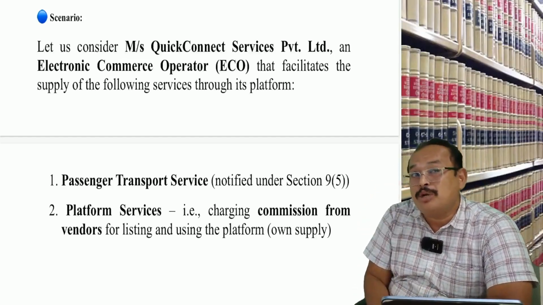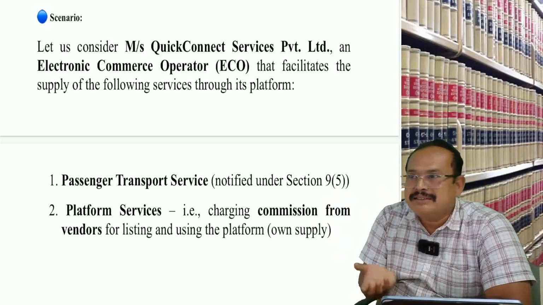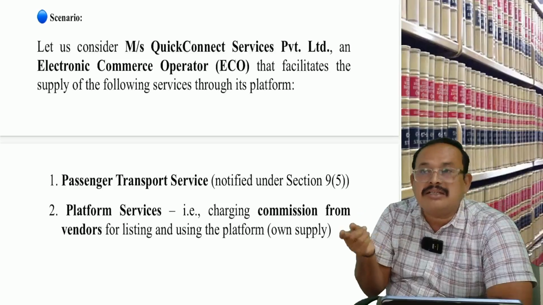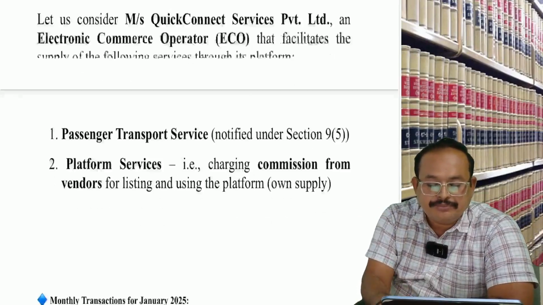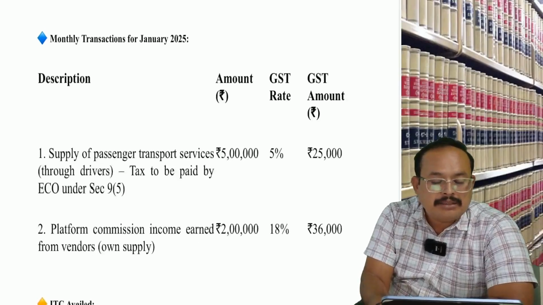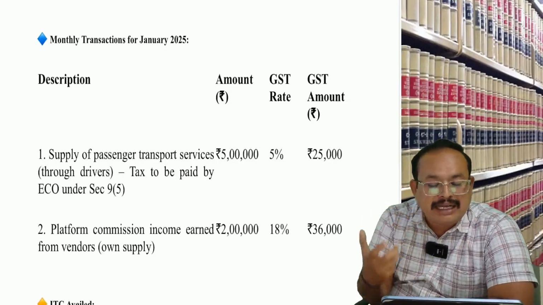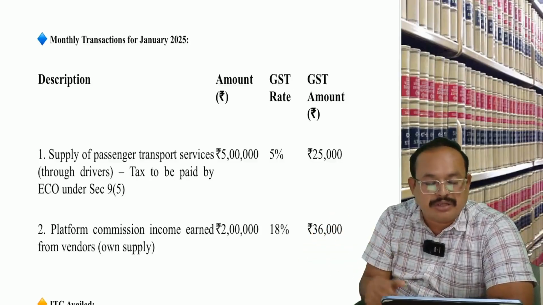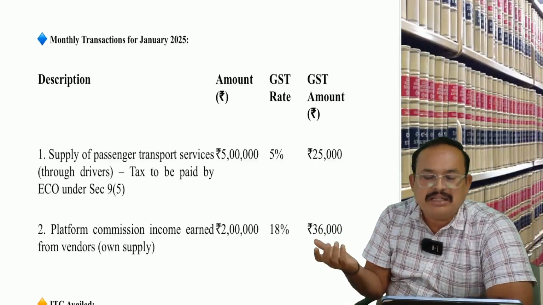Under 9(5), who is liable to pay GST, the e-commerce operator or Quick Connect? Is that clear, sir? Platform services: they provide an electronic platform connecting the supplier and service recipient, for which they charge a commission, which is a forward charge. Monthly transactions for the month of January 25: supply of passenger transportation services of 5 lakhs, under 9(5), 5% GST, liable to pay 25,000. Platform commission 2 lakhs, on which they are liable to pay GST at 18%, 36,000.